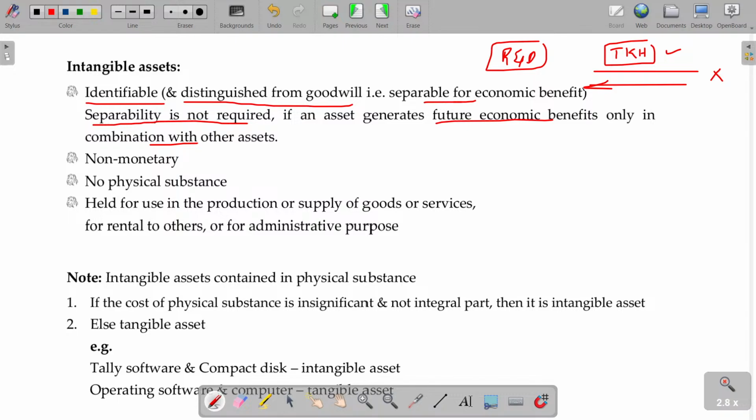What happens in the case of Coffee Day? How many of you have visited Coffee Day? Nowadays it's different from the old Coffee Day. How many of you have visited Coffee Day? No? Heard about Coffee Day shops? No? Oh my God.